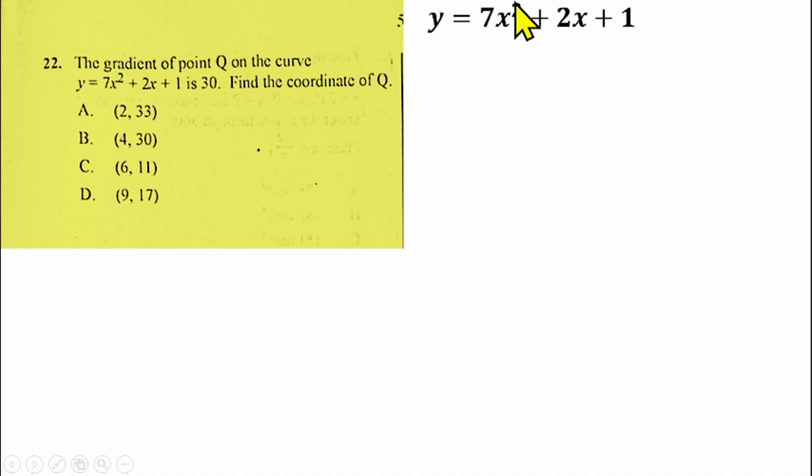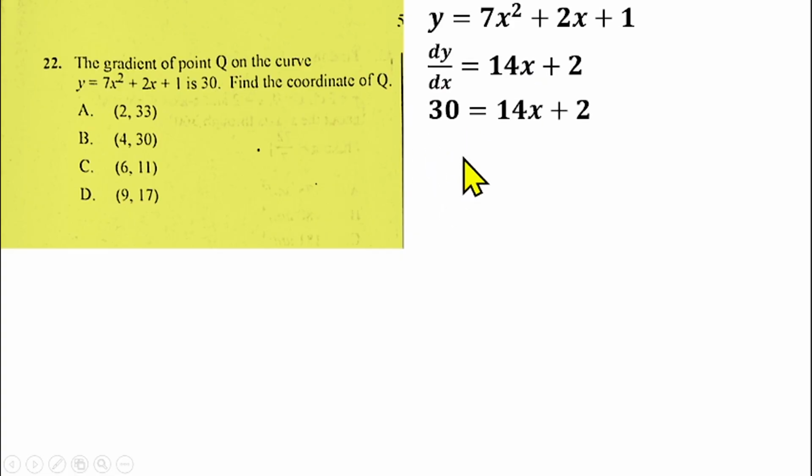Now what can we do? You can differentiate this function, because differentiation means gradient. So if I differentiate this function, I'll have 14x plus 2, which will be equal to 30 to be able to find the value of x. So we'll have 30 equals 14x plus 2. Collect like terms, you'll have 14x equals 28. Divide by 14, x will be 2. So at this point, x equals 2.